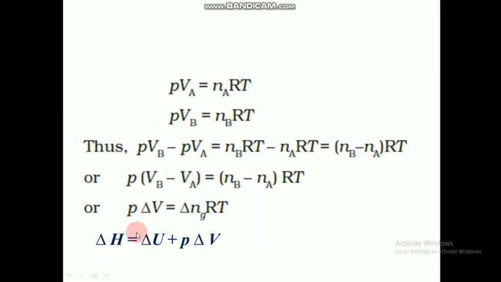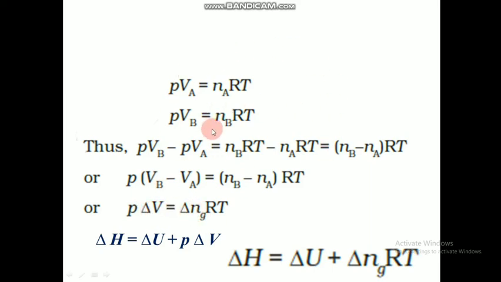So we substitute this value into the enthalpy equation, delta H is equal to delta U plus P delta V. In this, we substitute the value of P delta V which we got from the ideal gas.